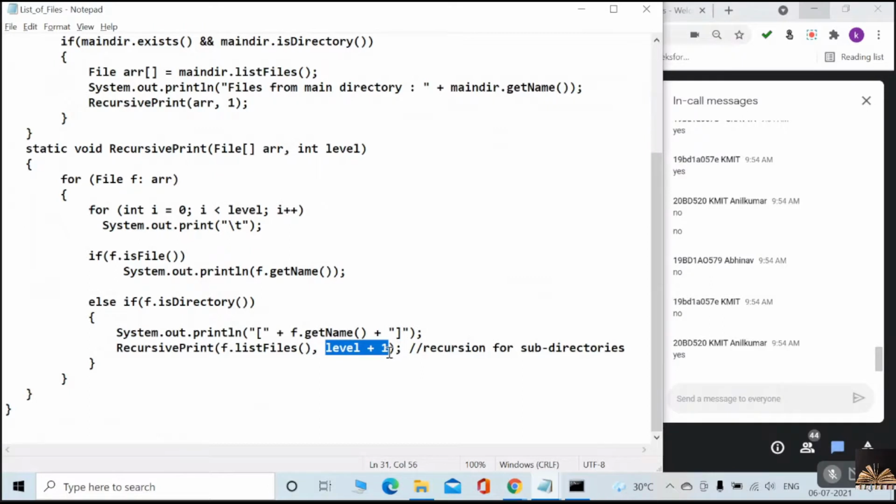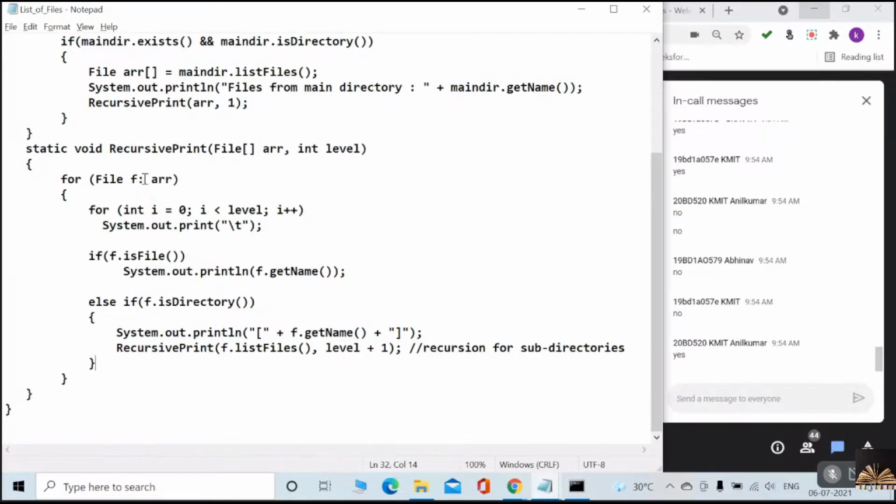I am increasing the level because the files within that subfolder have to be printed by taking one more extra tab space. Okay, so that is the reason I am increasing the level. Once I execute, you will understand clearly. Understood, no? And the next time i will be incremented.